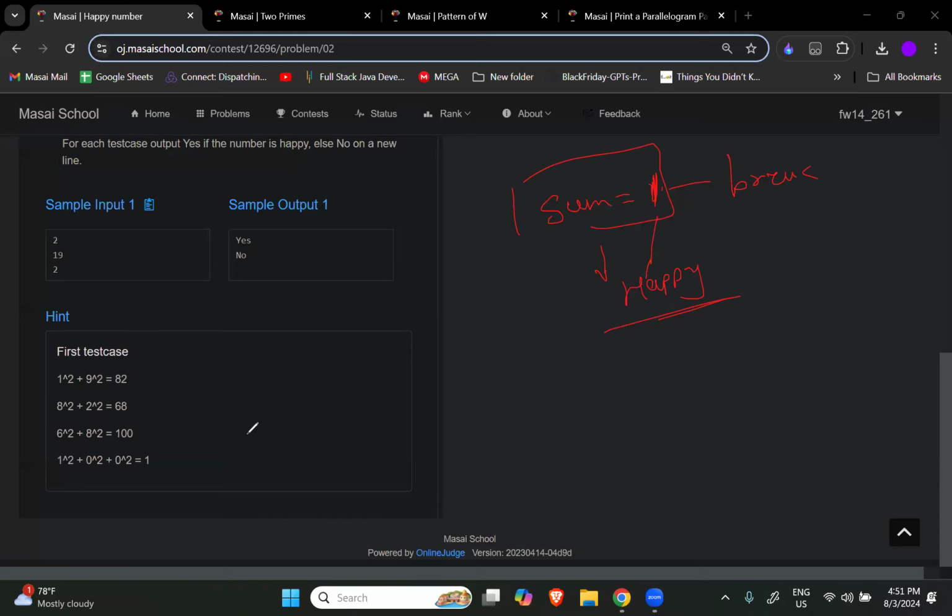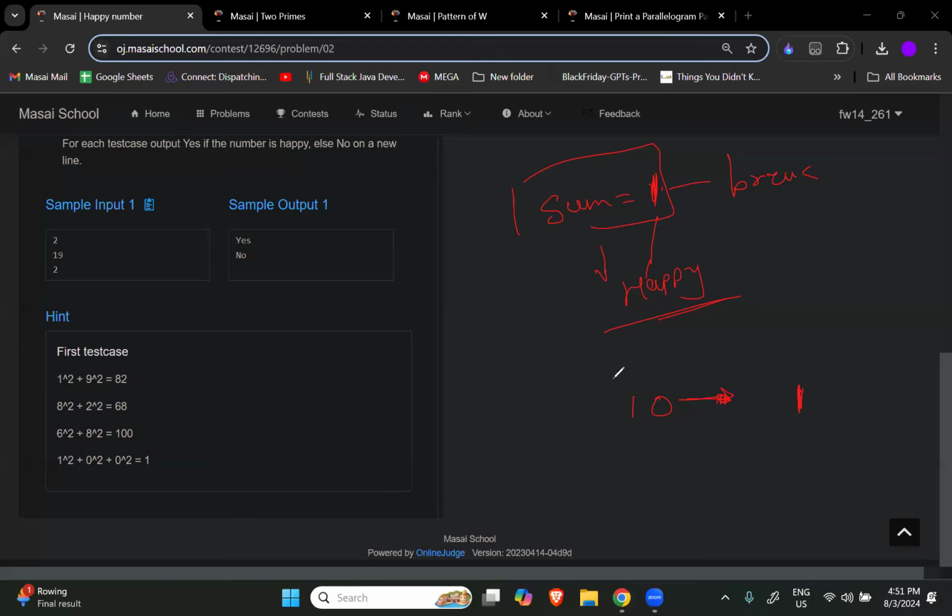But let's suppose the given number is not a happy number. Then what will we do? Then we basically assume that it could be any number. Mostly in 10 iterations, you can reach 1. Okay, this is an assumption. So on the basis of this assumption, we will write the loop.